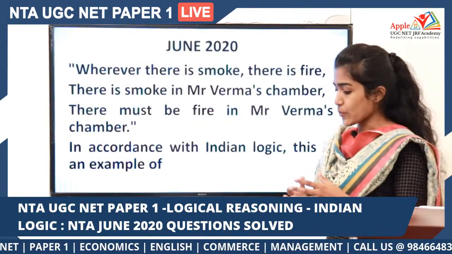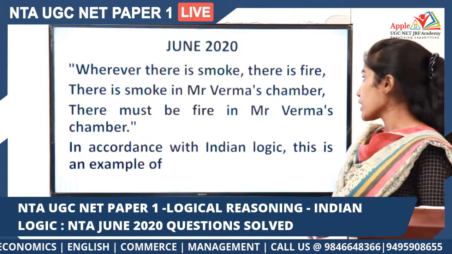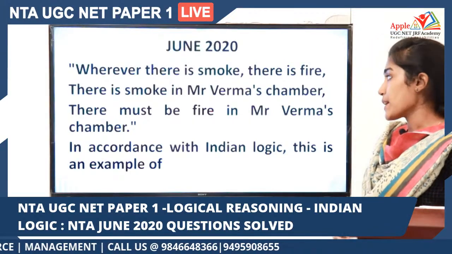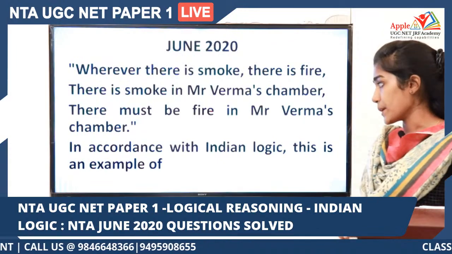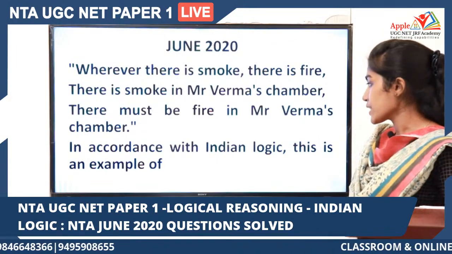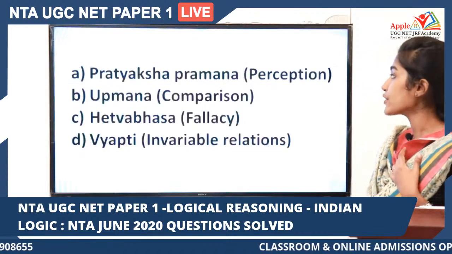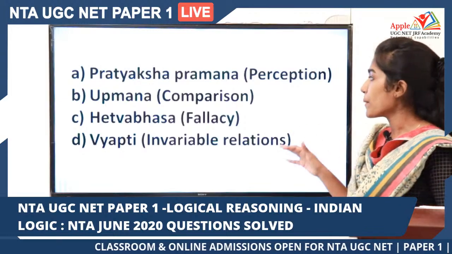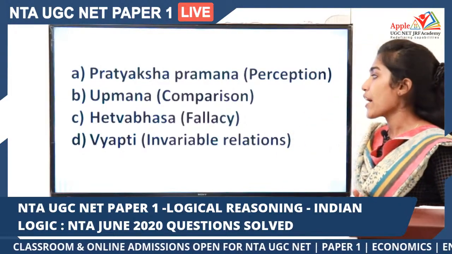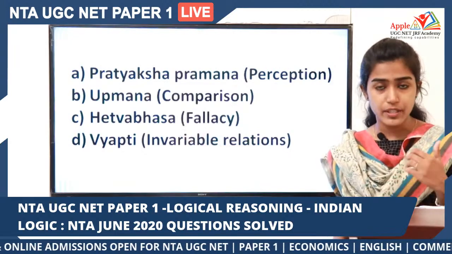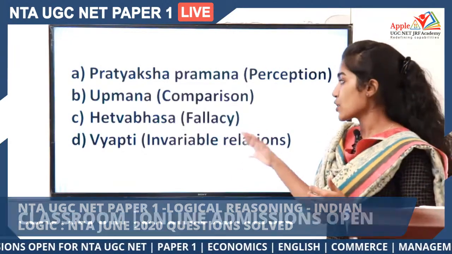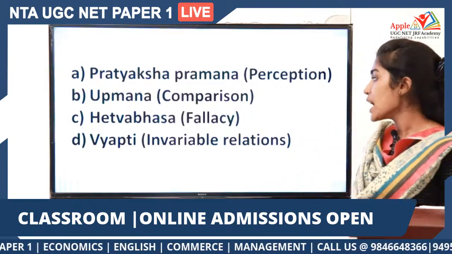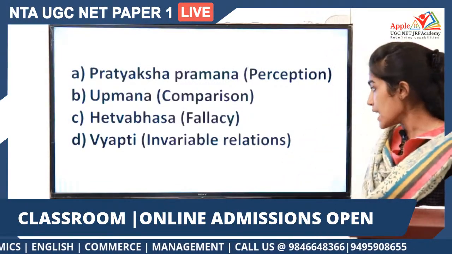Moving towards the next question. Wherever there is smoke, there is fire. There is smoke in Mr. Verma's chamber. There must be fire in Mr. Verma's chamber. In accordance with Indian logic, this is an example of, and you have the options, Pratyaksha Pramana, which is perception, Upamana, which is comparison. Then we have Hetvabhasa, which is fallacy. We have different types of fallacies. So Hetvabhasa can be translated as fallacy in English. Then we have Vyapti, that is invariable relations.